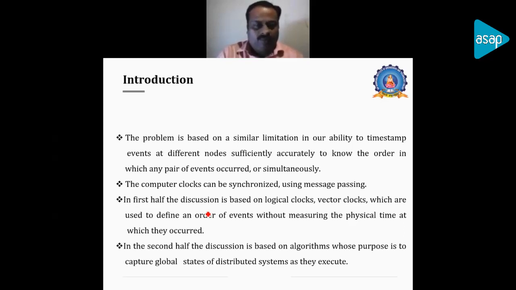In the first half, we'll be discussing these kinds of clocks, starting from the physical clock to the logical clock to the vector clock. And we will be defining different orders, like total order and partial order of events. And we are measuring physical time and updating time. These kinds of things will be in the first half of the module. The second half of the module will be totally dealing with algorithms for recording the global state of the distributed system as it executes. So these are the two parts of the module, and today we are going to discuss the first half of this module.